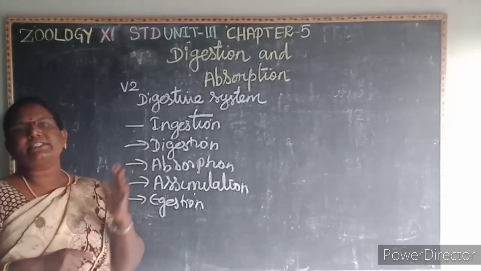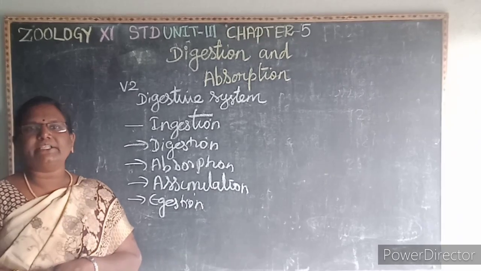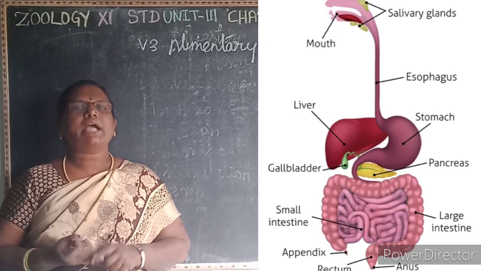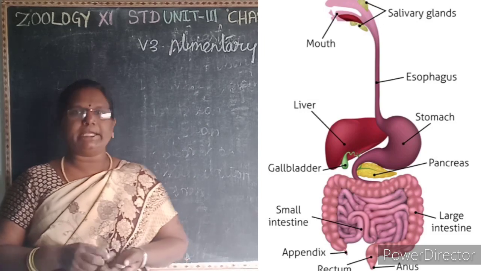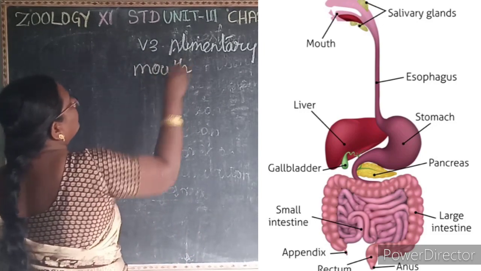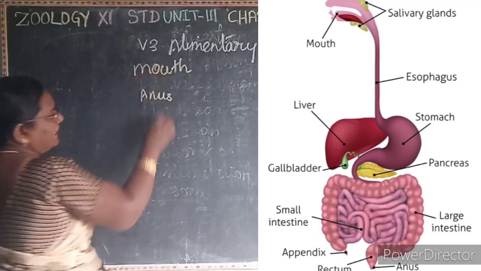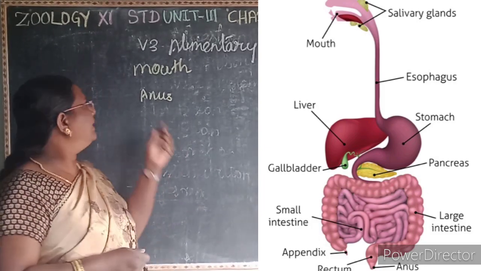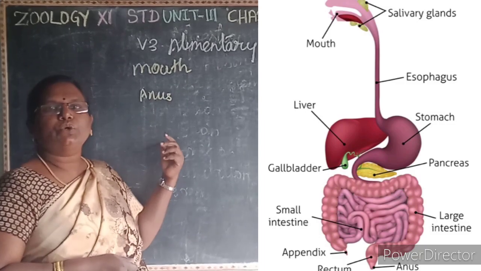This digestive system includes the alimentary canal and the associated digestive glands. The alimentary canal is a continuous muscular digestive tract that begins with an anterior opening, the mouth, and opens out posteriorly through the opening known as the anus.